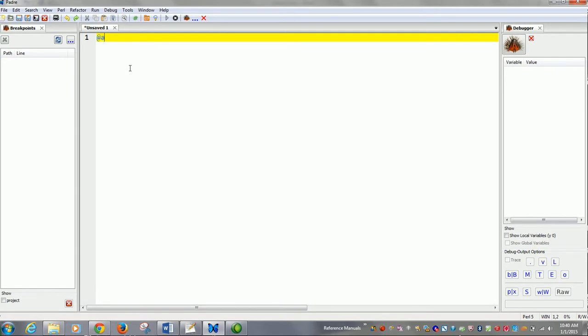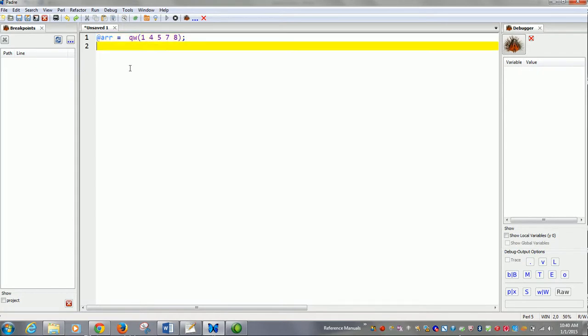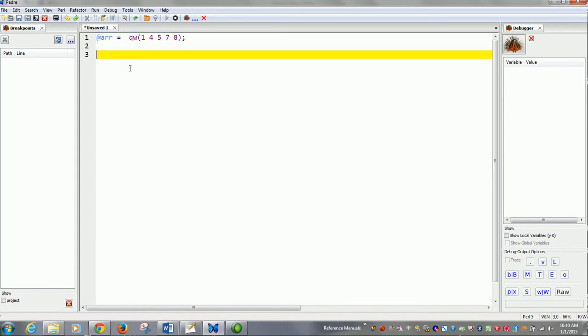Suppose there is an array @arr equal to, you must be knowing how to declare an array, right? So 1 4 5 7 8. Okay, this is our array. Now how do we iterate over the array? We have to write something like for, dollar, and you can give any variable name here, then you have to give the array name.